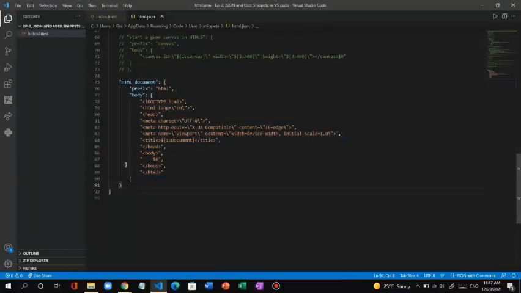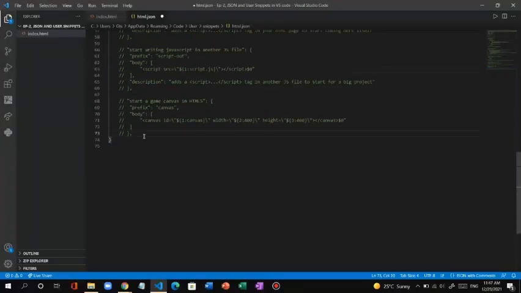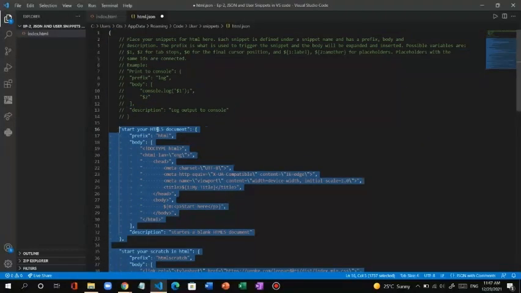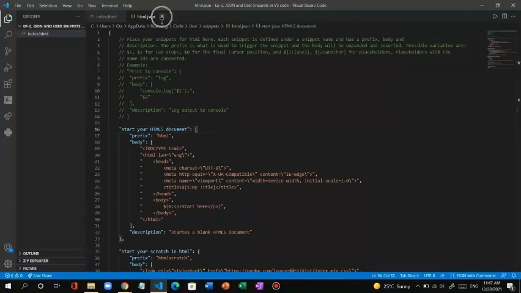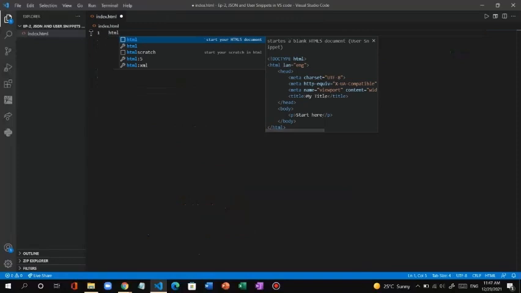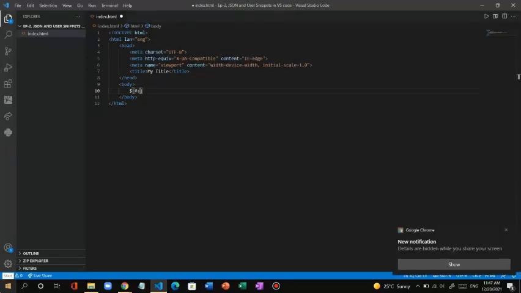We can do this for JavaScript also. And I have created many snippets already. Just let me uncomment it. So now it will work the same. Start your HTML for document, and the same, except that instead of $0 I just wrote it like this, $0 colon, and don't forget that this will be in double quotes.